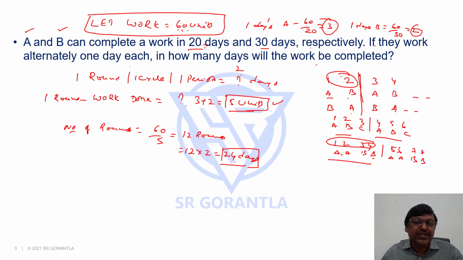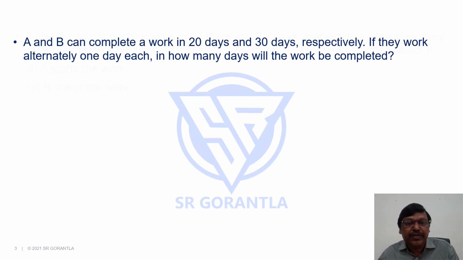It was easy to solve the question. But sometimes there will be a problem that it will not be an exact number of rounds. There will be a partial round. In such questions, it's important to know who started the work. Here in this question, despite who started the work not being given, we could do it because we have exactly 12 rounds. That means each one gets exactly 12 opportunities. Hence, it doesn't matter whether A starts or B starts. However, if I consider the next question, it's important who started the work. Let me show you another example.